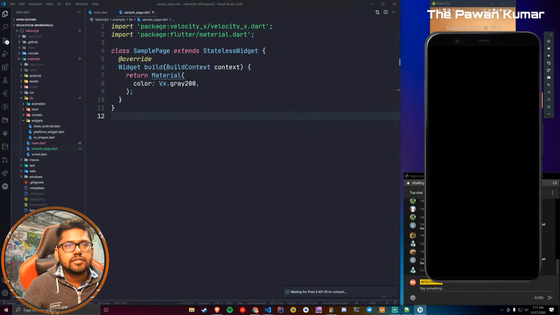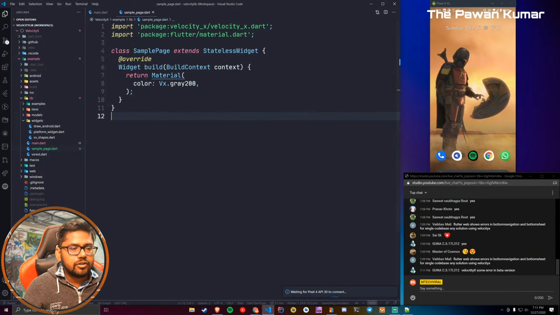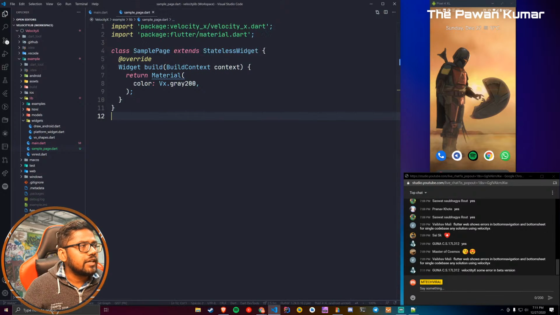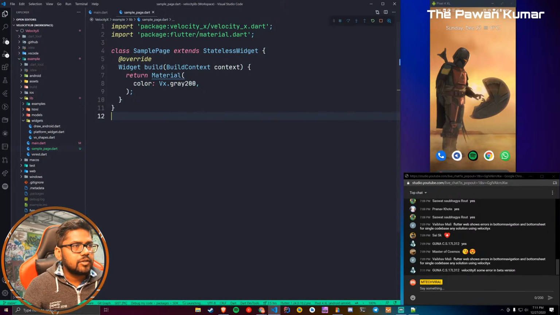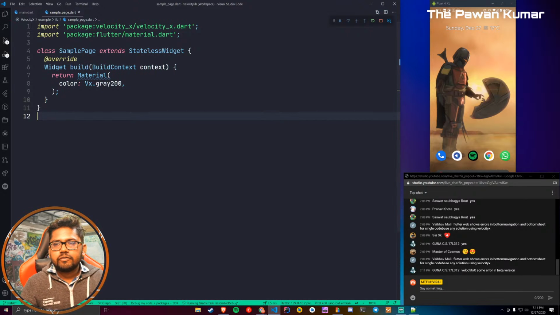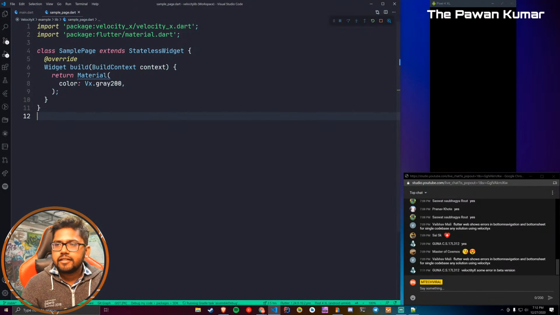Oh sorry, this is not what I want. Definitely not launching the emulator, but Pixel 4 XL is what I'll use. Okay, now get ready for this amazing thing which you are gonna see.